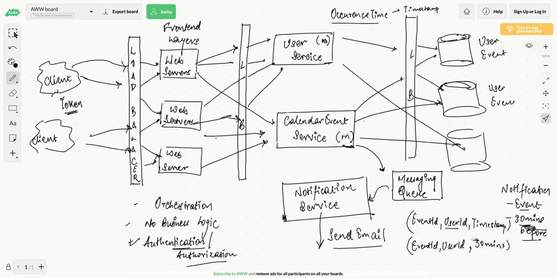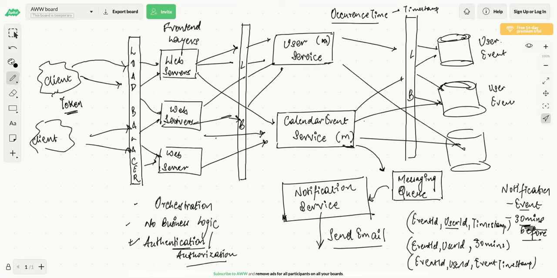Correct. Now again, this message will be delivered just 30 minutes before. Correct. And if you want, you can have another event. You can say the event ID, and basically you can send the time at which the event will start, the timestamp of the event. So there are three notifications which you have sent. One is at the creation time. Another one is 30 minutes before the event time, and another one at the event timestamp. And the mail will be sent.